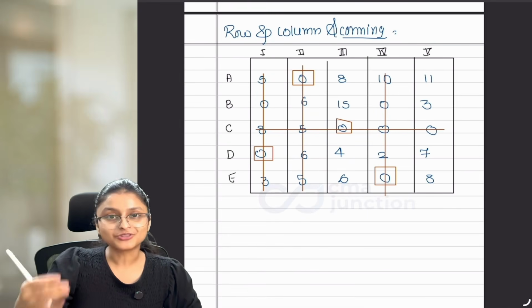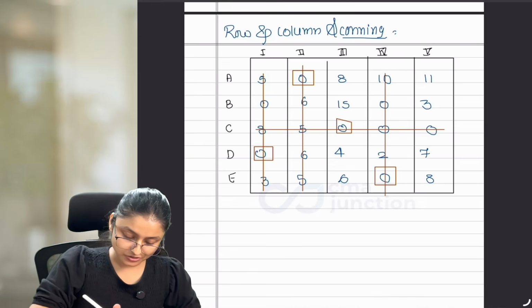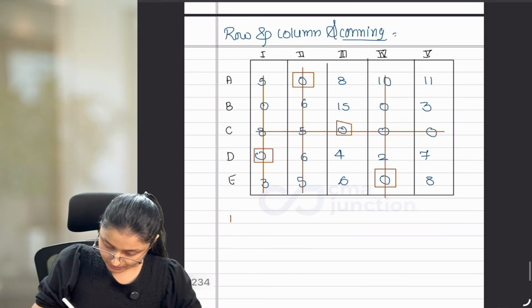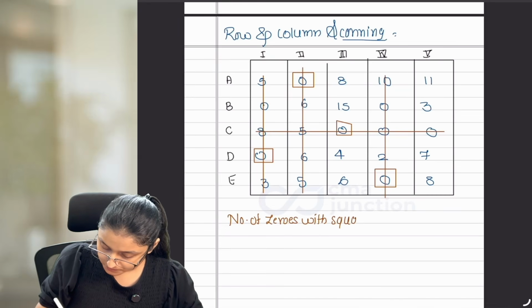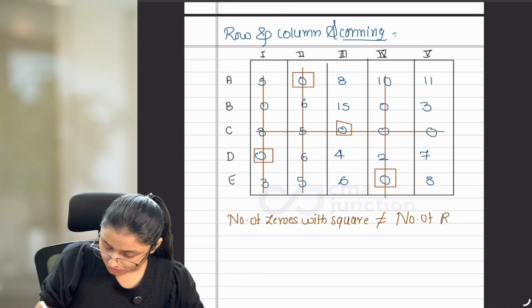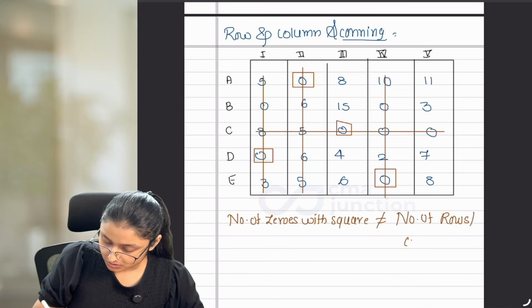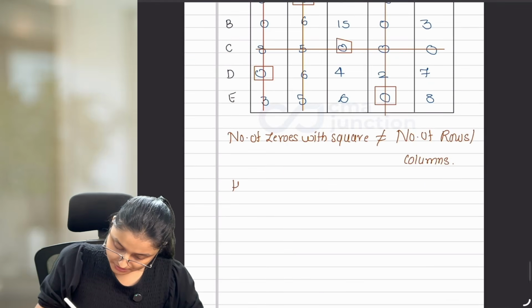You have not reached optimality. So let me first write that. Our number of zeros with square is not equal to the number of rows or columns. And if it is not equal, optimality is not achieved.